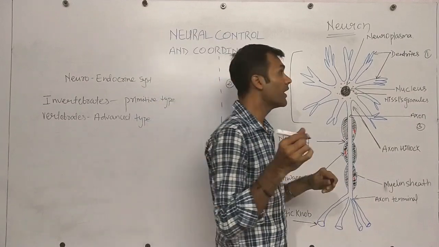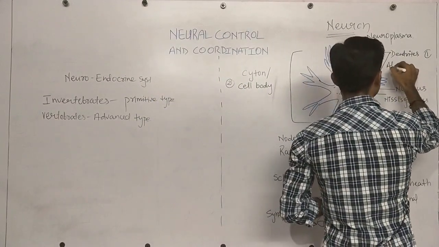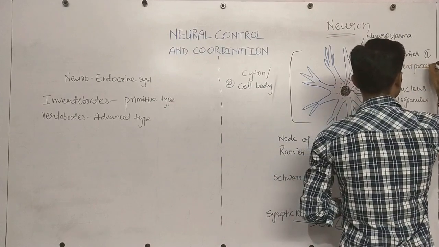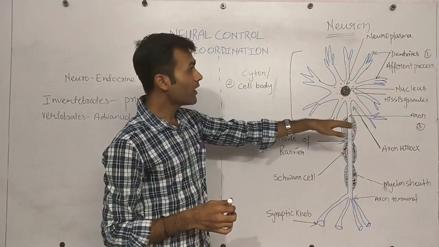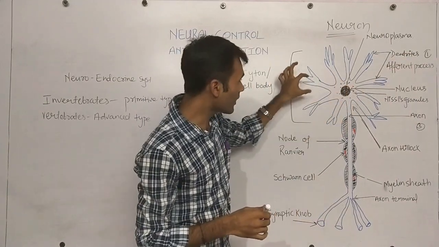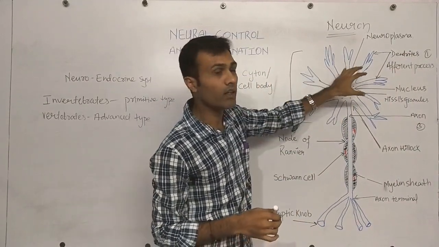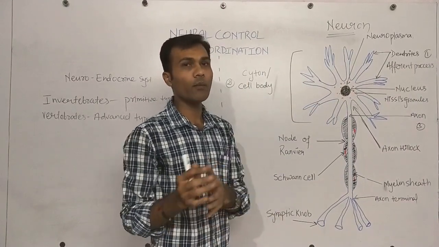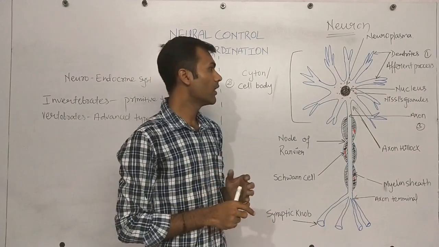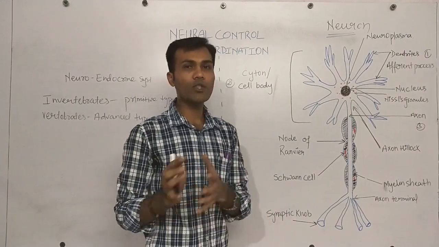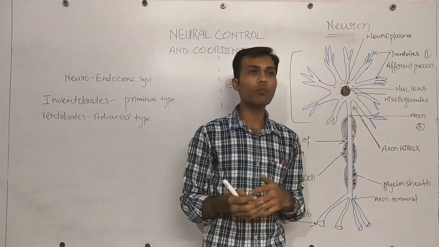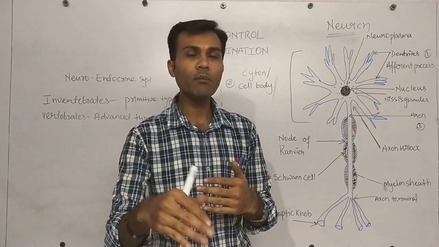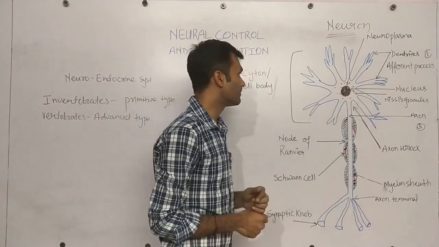Dendrites are shorter processes, and there may be one or several. The dendrite also contains several neurofibrils and neurotubules. The function of the neurotubules is to give shape, and the function of the neurofibrils is to send the electrical impulse to the cell body.